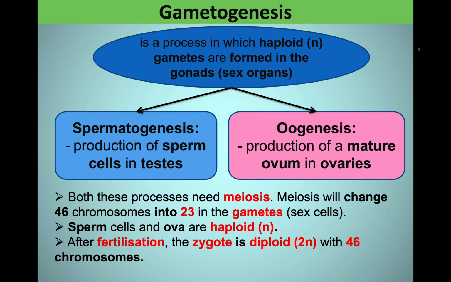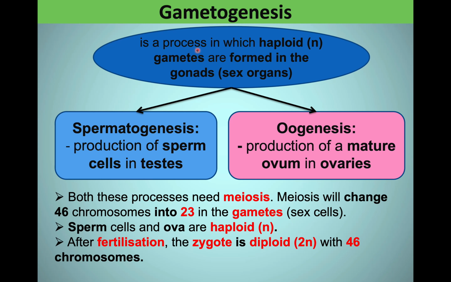Let's recap a little before we move on to spermatogenesis. What have we learned in our previous video? We have learned about the topic called gametogenesis. What did gametogenesis mean? It was a process.